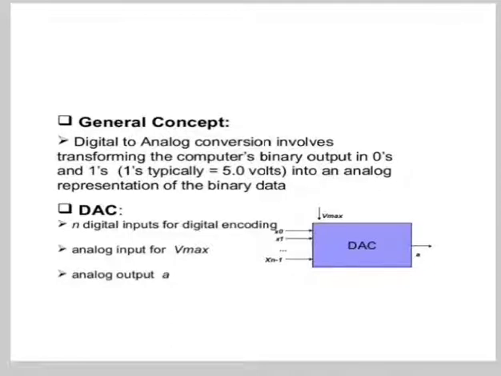Now in this block diagram the DAC has n digital inputs for digital encoding, and it has an analog input, that is Vmax, and output is A, that is analog output, and the inputs are digital.